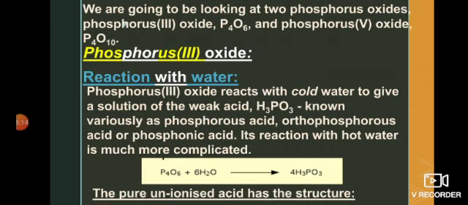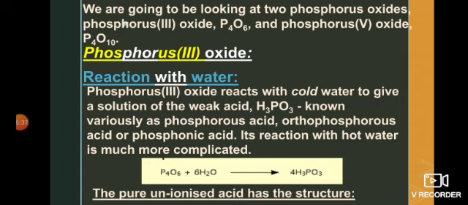So there are two oxides of phosphorus. One is P4O6, phosphorus 3 oxide, and the other is phosphorus 5 oxide, which is P4O10. Phosphorus 3 shows that here phosphorus is in the plus 3 oxidation state, and phosphorus 5 shows that here phosphorus is in the plus 5 oxidation state.